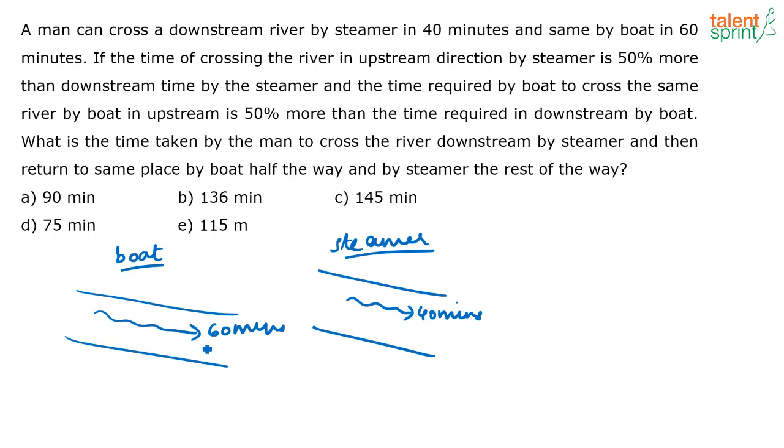Now they are talking first about the steamer. So what are they telling about the steamer? If in the steamer you are going upstream, the time for crossing the river upstream by the steamer is 50% more than the downstream time. So in what time will the steamer go upstream? 50% more than 40 minutes.